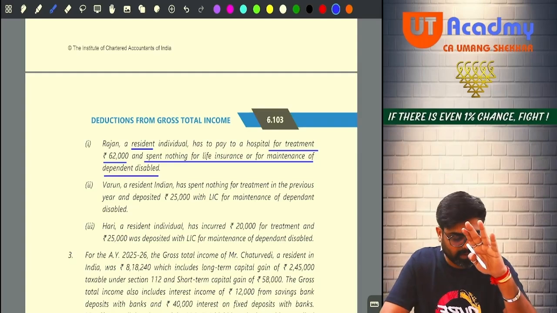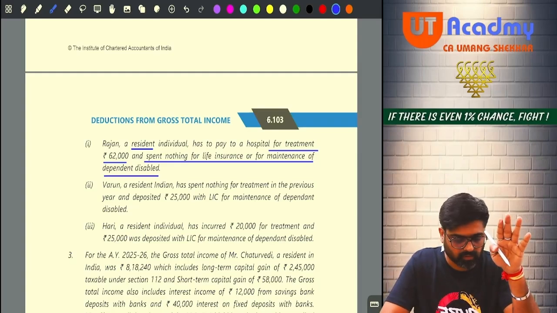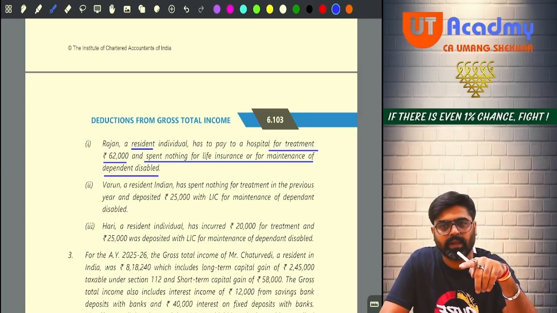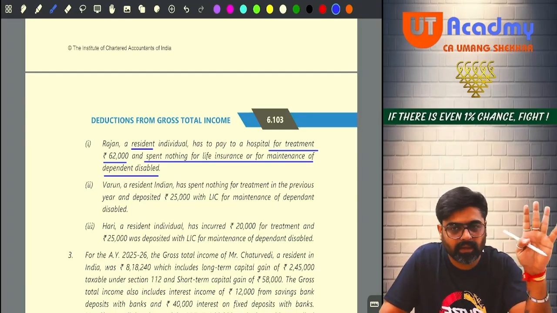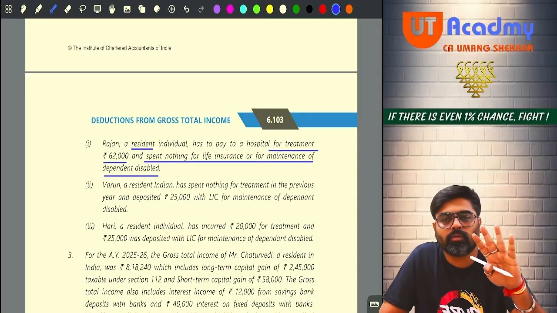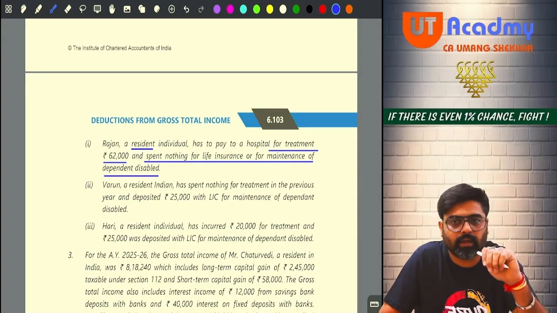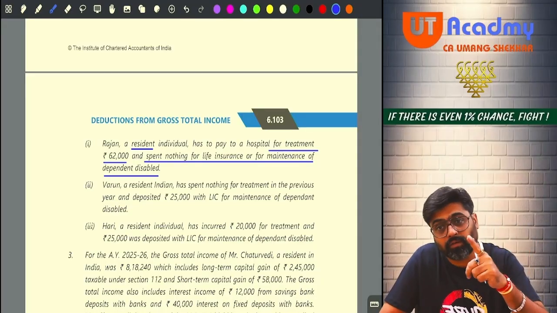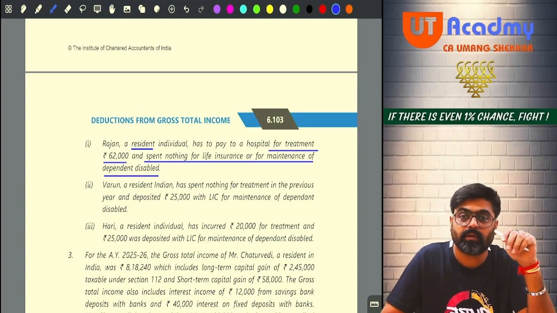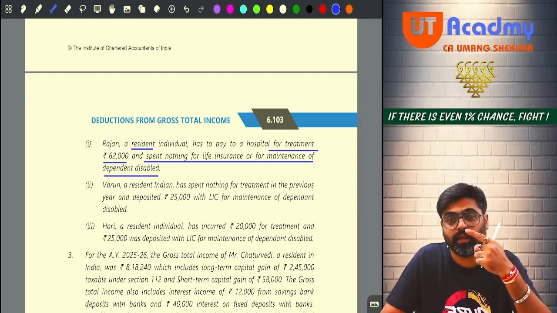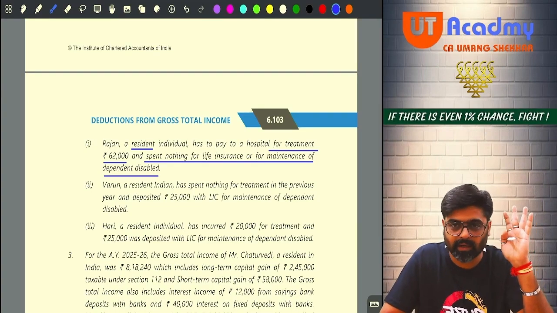See, he is not spending anything on the life insurance, or anything on the maintenance. But for his dependent disabled, he is incurring a cost of medical treatment. He will be eligible to get 80DD deduction.